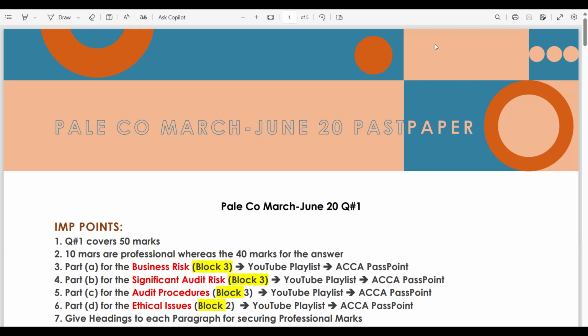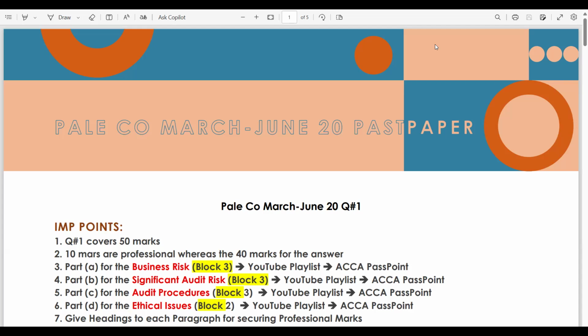It is 1st July 2005. You are a manager in the audit department of Chief and Company, a firm of CCA. You are assigned to the audit of Pale Company, which has a financial year ending 30th September 2005. Pale Company manages timber plantations, its core business being the management of timber plantations and the production and sale of a range of timber products. It is not currently a listed entity. So one thing is clear, that this is not a listed entity.